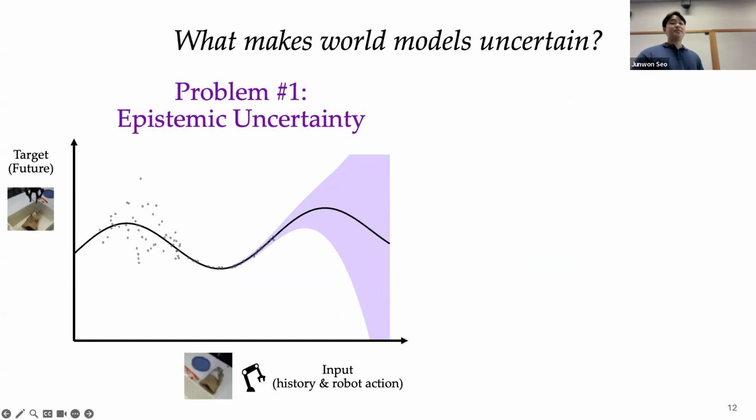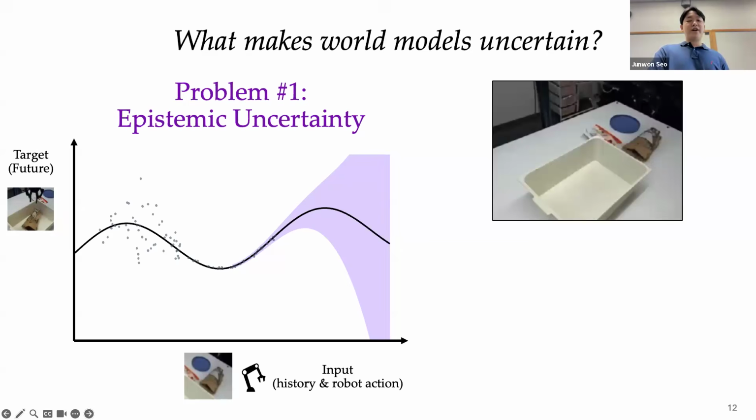The first is epistemic uncertainty, which arises from limited knowledge of the system. So for inputs never seen during training, as shown in this purple region, world model predictions can become very unreliable in out-of-distribution situations, because they are not represented in the training dataset. So as they lack the knowledge, the world model imagination cannot accurately predict the future.